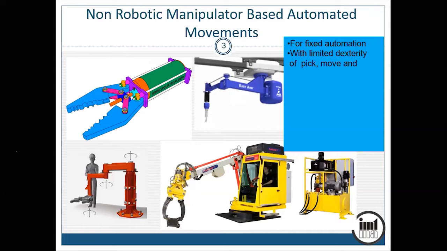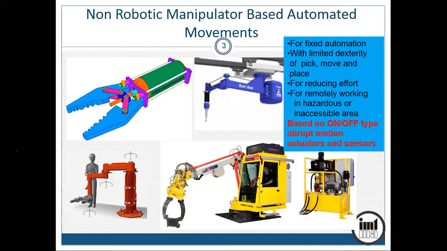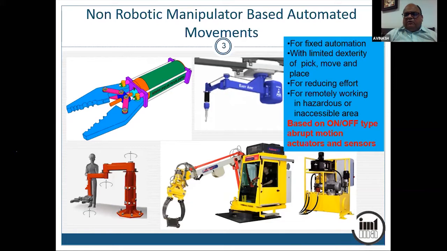They are normally used for pick, move, and place, and primarily for reducing effort and for remotely working in hazardous or inaccessible areas. Basically, their position control is discrete. They work on on-off type of abrupt motion actuators and sensors. So all the movements are abrupt, sudden. They start suddenly, they stop suddenly. And the feedbacks are normally based on things like limit switches and proximity switches. There is no trajectory control.